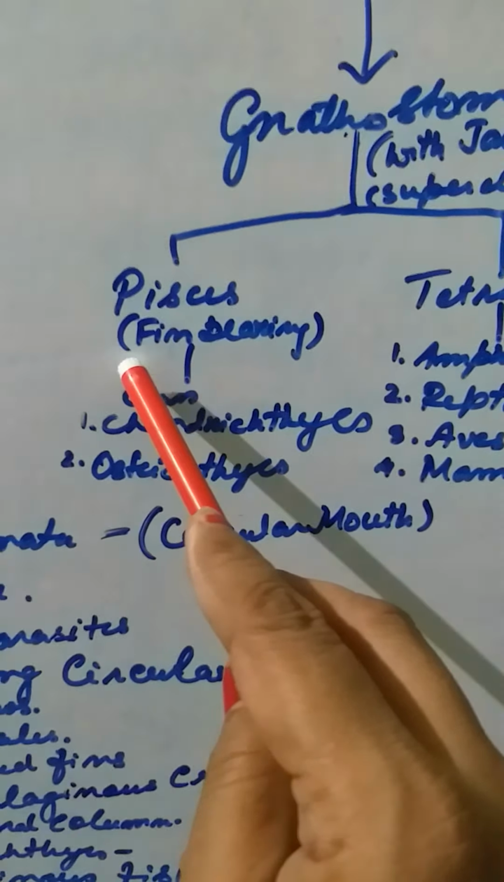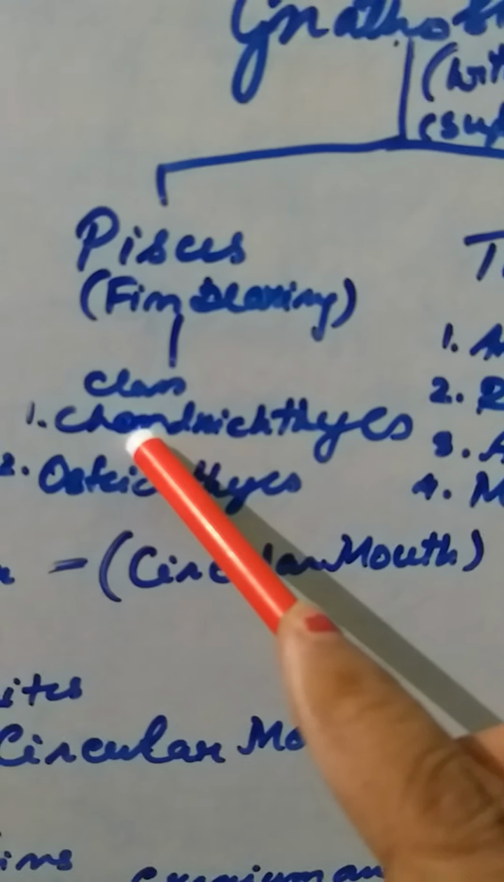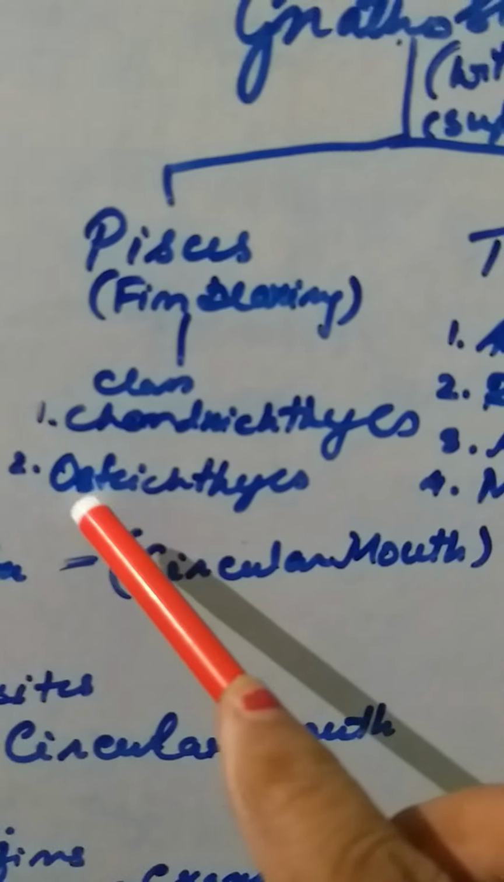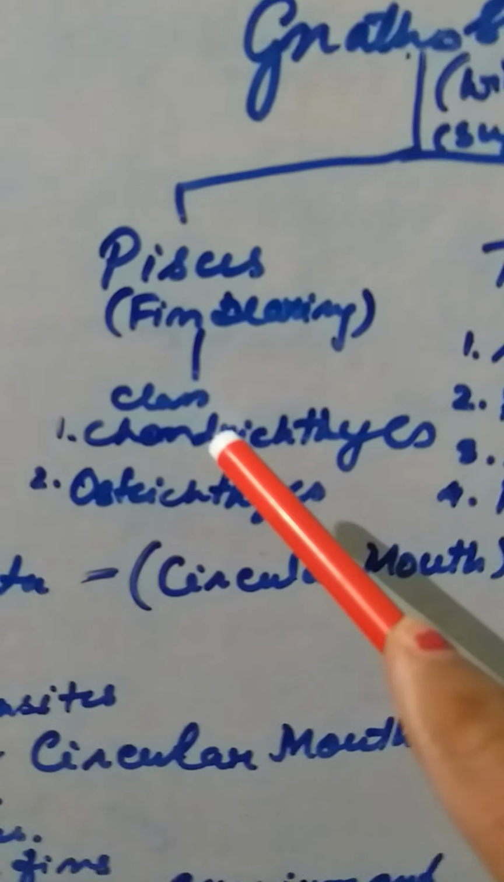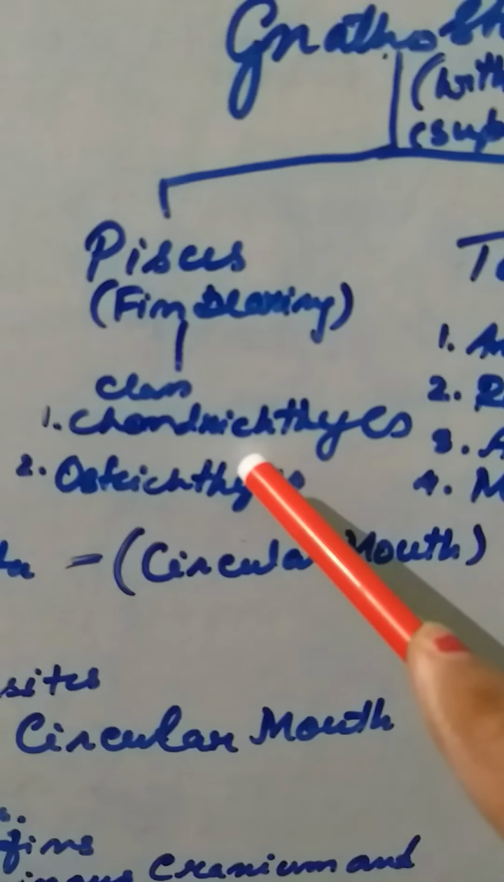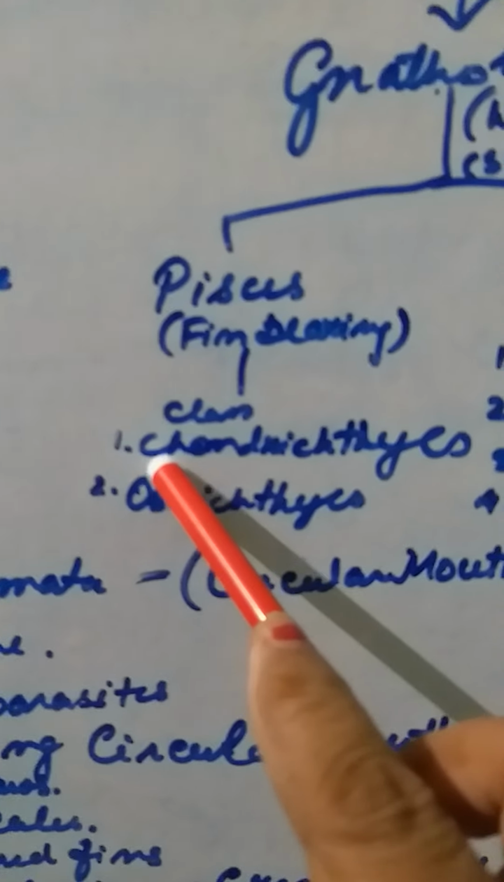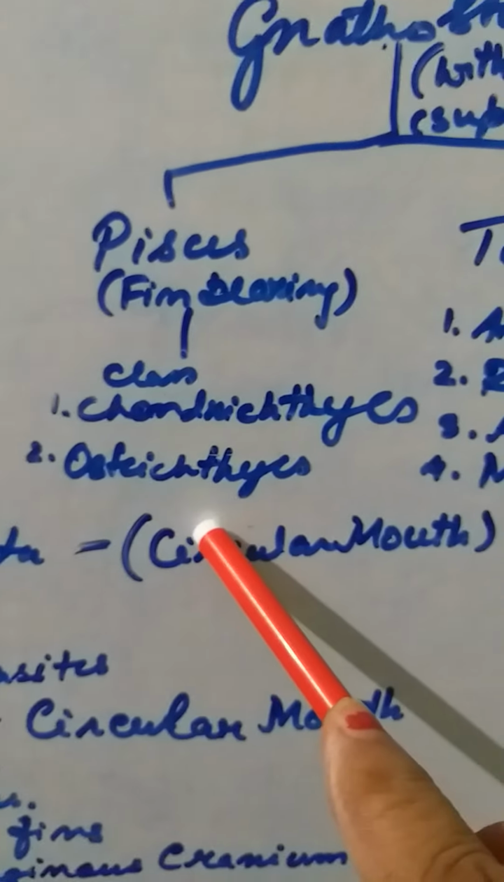Now you have two classes under the Pisces. One is the Chondrichthyes and the other Osteichthyes. The word chondric is derived from chondriocytes. Chondriocyte is basically the cartilage, and Osteichthyes is from osteocytes, that is the bone. Ichthys is related to fishes. So these are the cartilaginous fishes and these are the bony fishes.